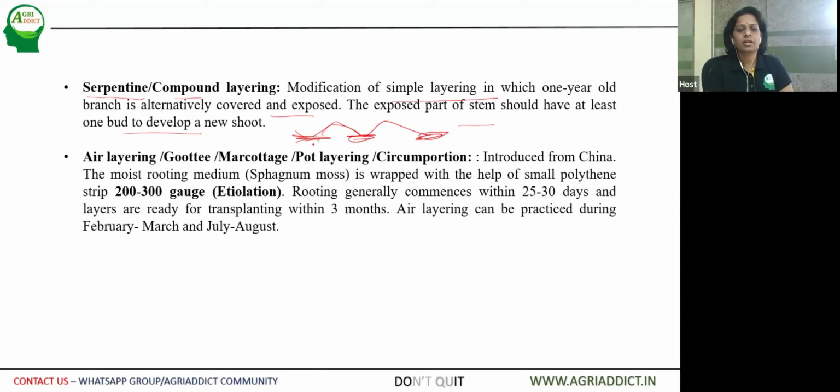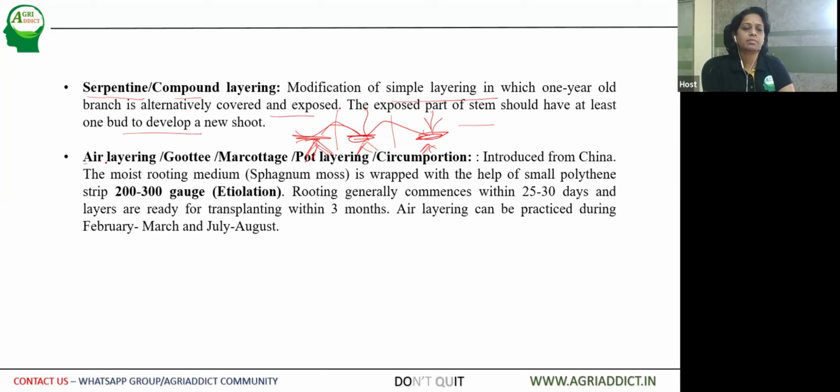The underground shoot part starts producing roots first and then shoots. Upon cutting this connection, we can make it into an individual plant.